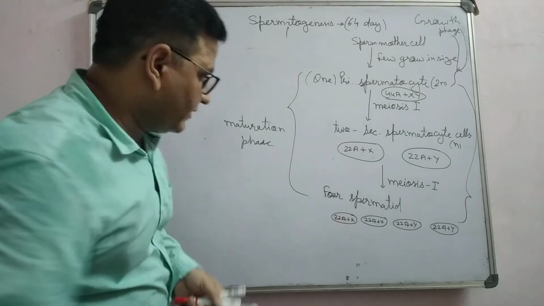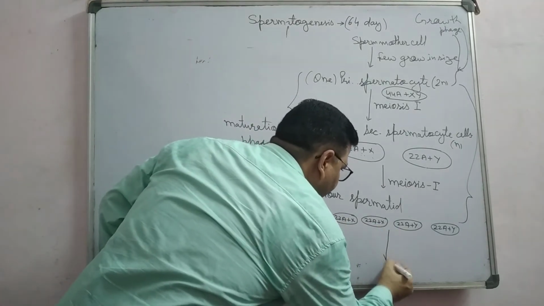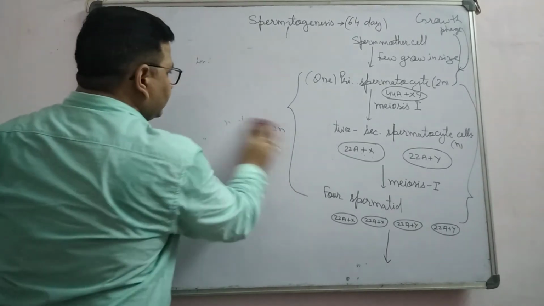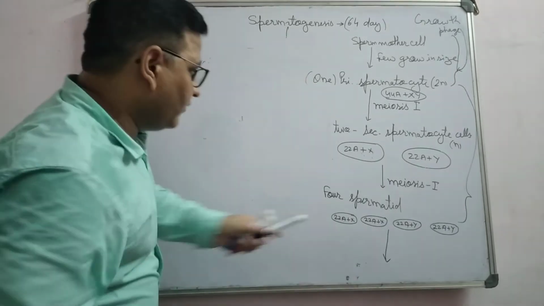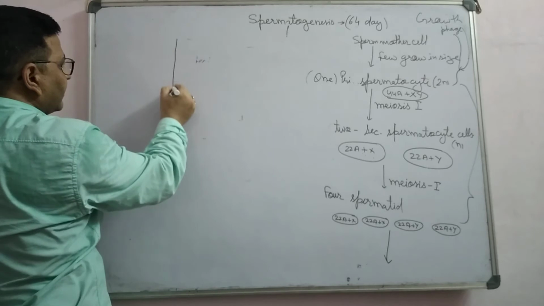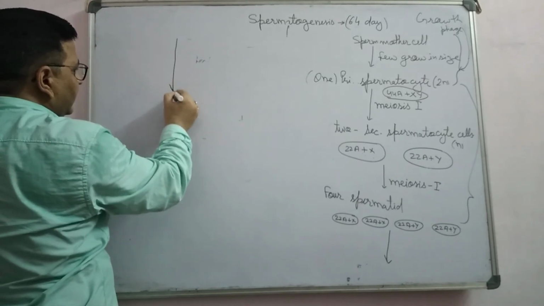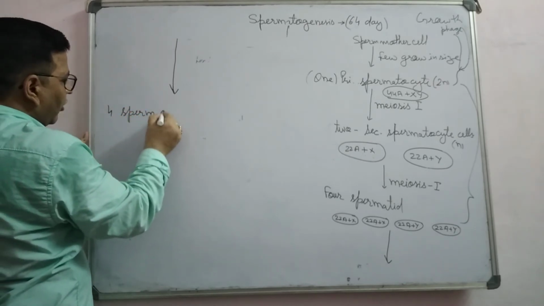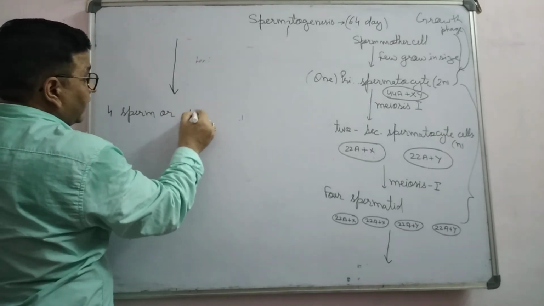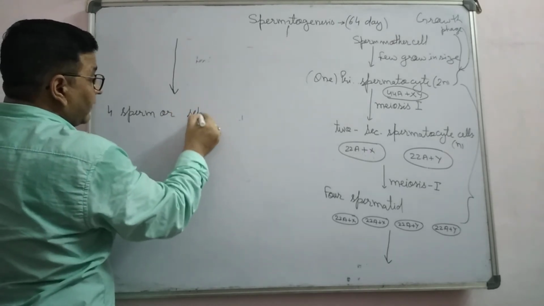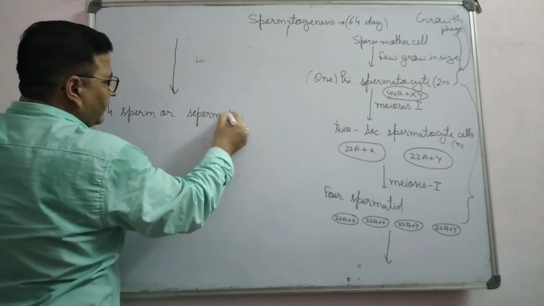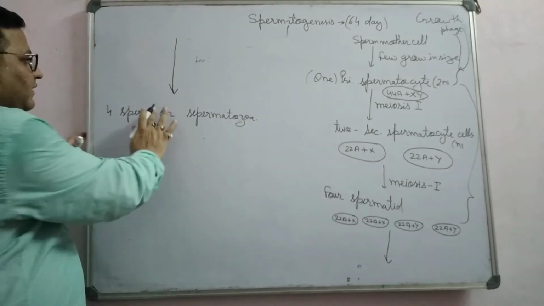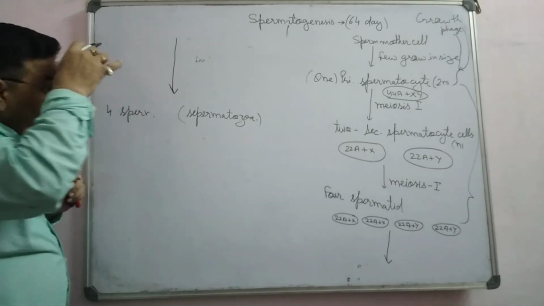These four spermatids change into four sperm, or in other words spermatozoa.